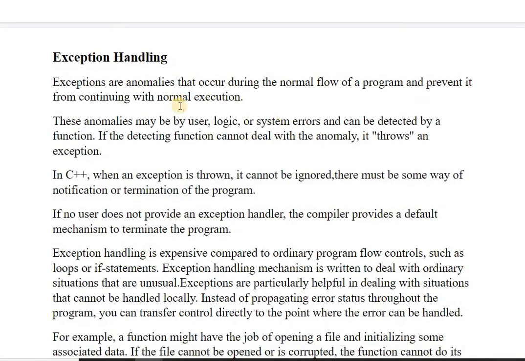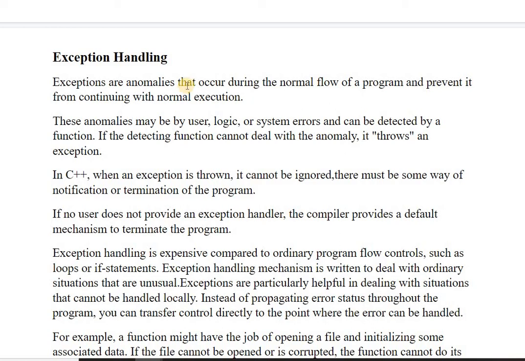In this video, we will see how exception handling is written in the case of base classes and derived classes. We will see specifying an exception and the rethrowing mechanism of an exception. Before that, what is exception handling? These are anomalies that occur during the normal flow of a program and prevent it from continuing the normal execution of the program.